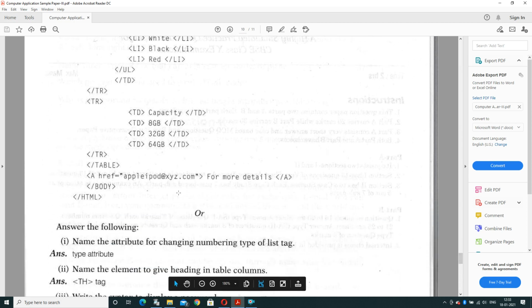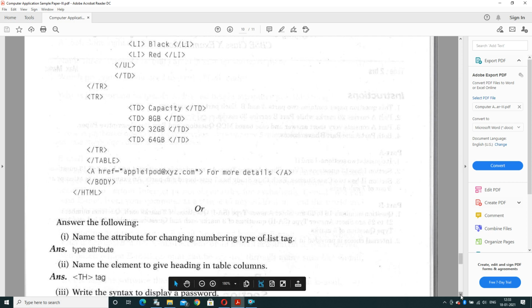For the bottom we need to give the email ID. For the email ID we have taken the anchor tag with href, which is already given in your problem, appleipod@xyz.com, and for that we have made the link text "for more detail". When the user clicks on for more detail, it will move to that particular mail ID.